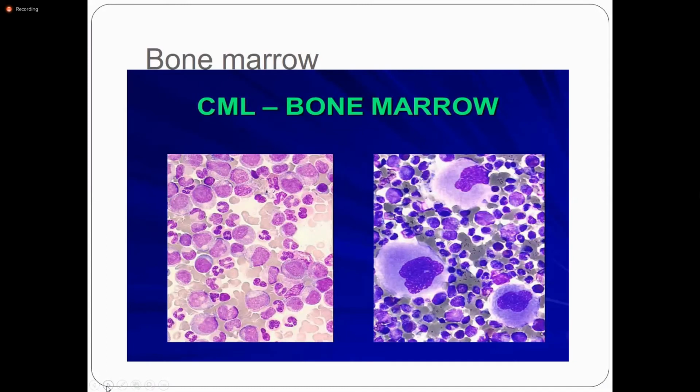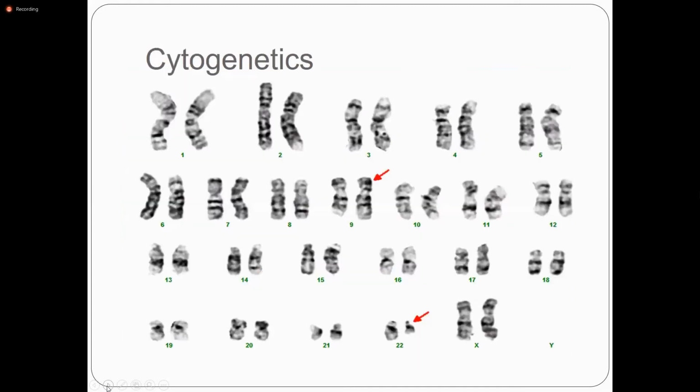So we are done with the CBC and bone marrow findings, and then we will advise cytogenetics to see the Philadelphia chromosome. Cytogenetics is the study of chromosomal abnormalities, and this is chromosome 9 and this is chromosome 22. There is a translocation of the ABL to the BCR gene, forming the BCR-ABL fusion protein.